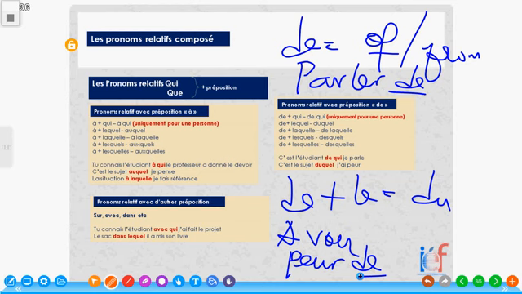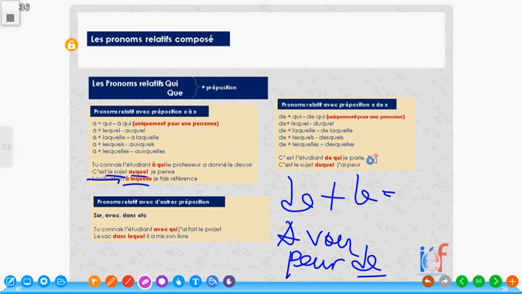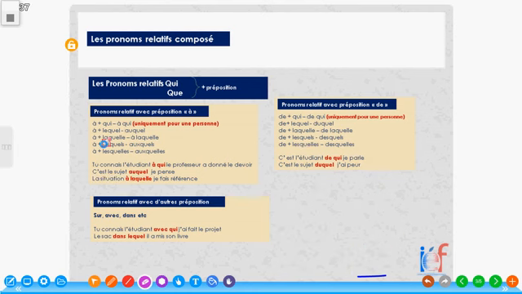So the one you choose, the number and the gender you choose is based on what you are referring to. For example, ici, j'ai utilisé la situation avec à laquelle because situation is feminine, and le sujet avec auquel because sujet is masculine. The same thing happens for duquel and de laquelle. All right? Simply put. Now, if we're going to use other prepositions, because à and de are not the only prepositions that we have. All right? If we were to use other prepositions, pronom relatif avec d'autres prépositions, all right,